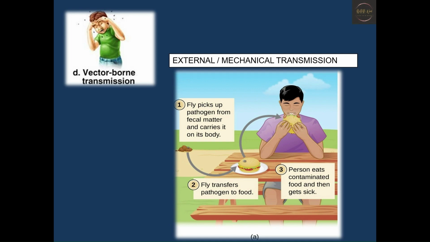In external transmission, the fly picks up the pathogen from the fecal matter and carries it on its body. The fly then transfers it to the food. The person eats the contaminated food and then gets sick. So, this is how the external transmission takes place.